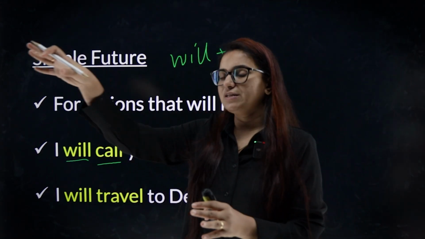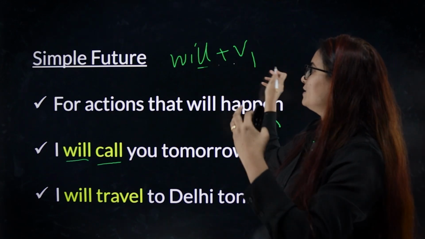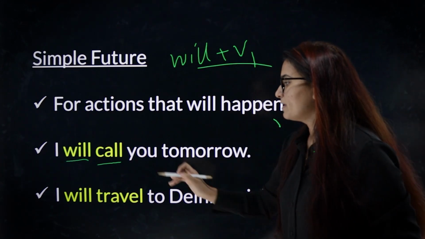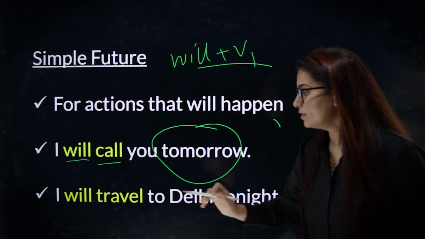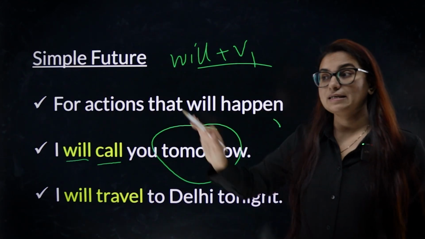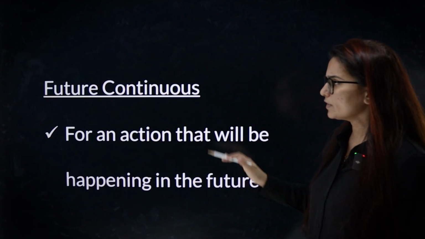Present perfect, past perfect, this is the structure. So whenever we talk about future tense, we say will plus verb first form. I will call you tomorrow. Tomorrow, in the future. I will travel to Delhi tonight. Tonight, that means night is still yet to come.